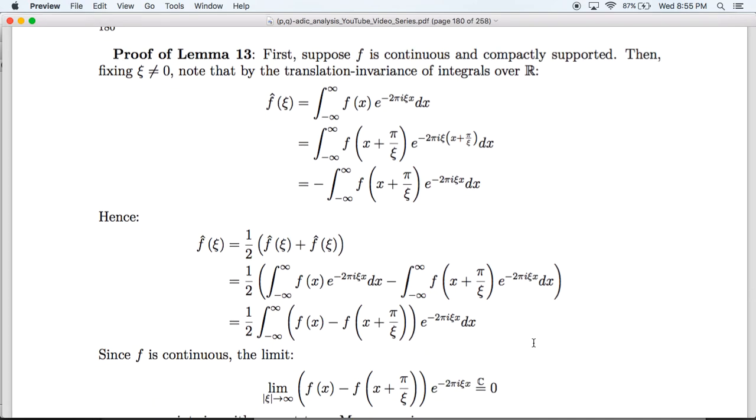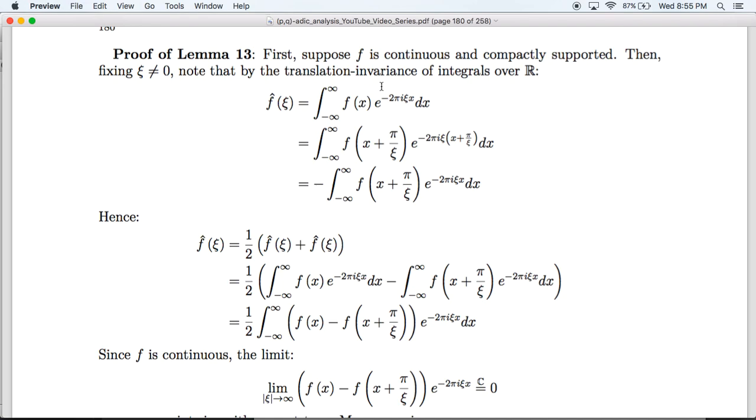As with many things in analysis, for this proof, we're going to start with a function that's continuous and compactly supported, and we're then going to use the fact that such functions are dense in L1. So let f be continuous and compactly supported, and let's fix a non-zero xi.